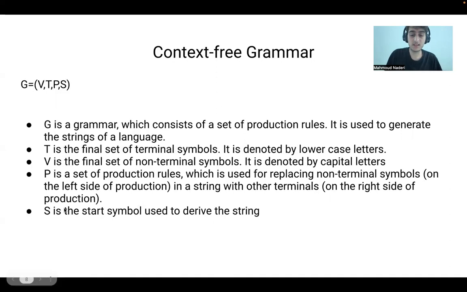Okay, let's review context-free grammars. What is a context-free language? A context-free language is a language that can be shown with context-free grammars. In context-free grammars, we can describe the grammar with 4 tuples. First one is V, the set of our non-terminal symbols, usually shown with capital letters. T is our terminal letters, usually shown with lowercase. P is our production rules of the grammar, so we generate the language with these rules.